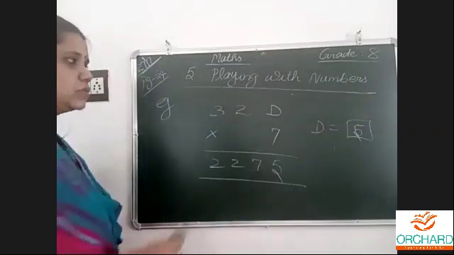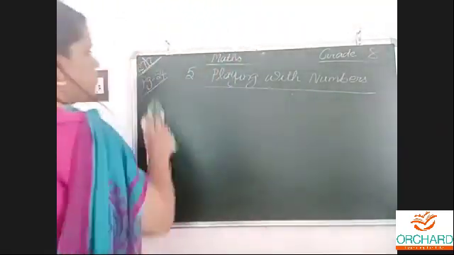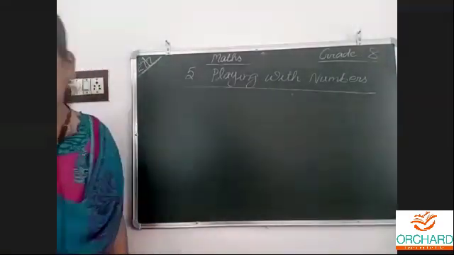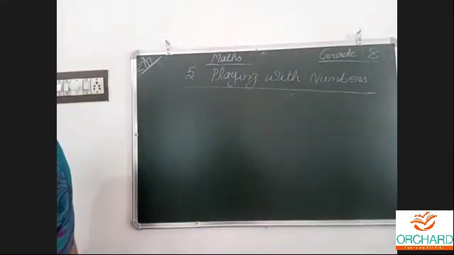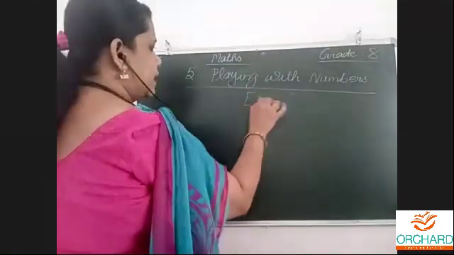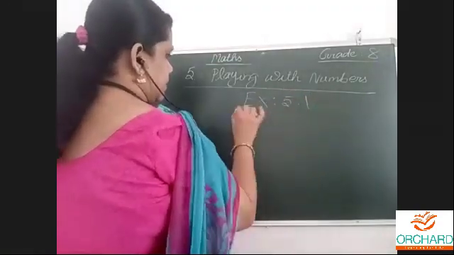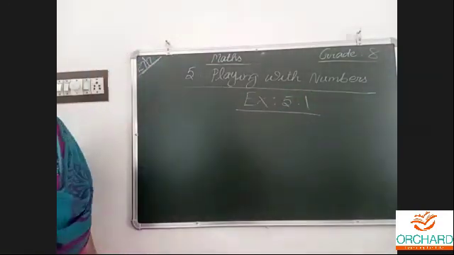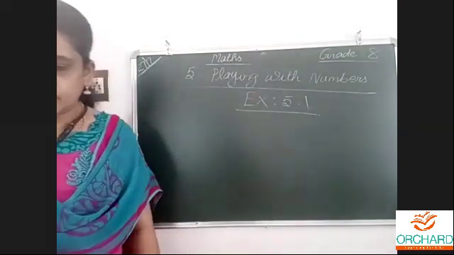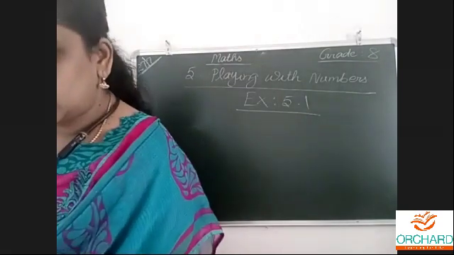Let us enter into the exercise. Examples are over. Introduction about the chapter is over. This much is enough. With this, we can do the entire 5.1 exercise. Before entering 5.2, again I will give you the idea about tests of divisibility. We will see all examples of tests of divisibility and rules for finding, then only we can do the next exercise. This exercise we are ready to do now.